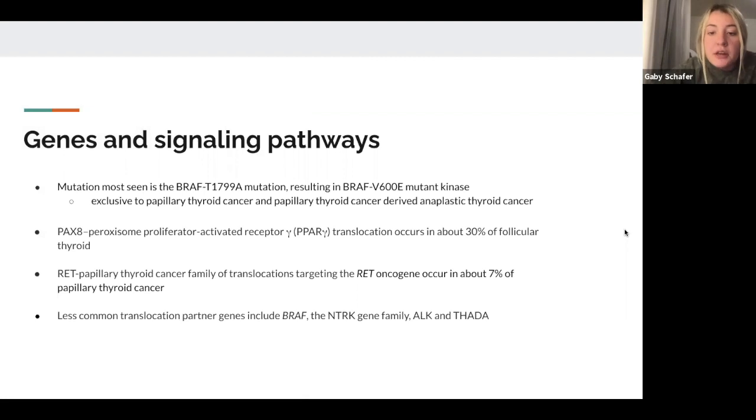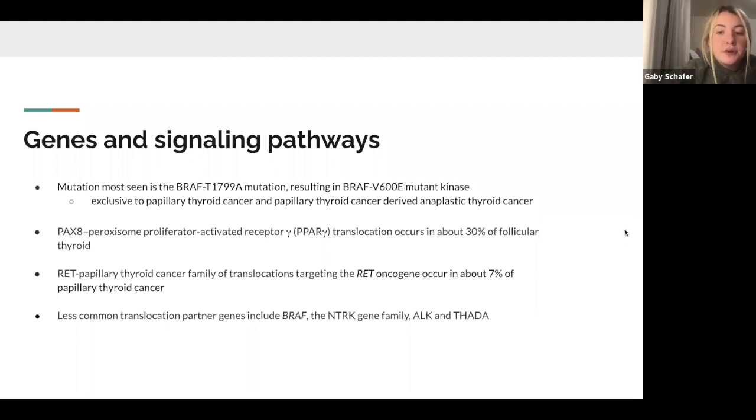The mutation most seen in non-medullary thyroid cancer is the BRAF T1799A mutation, resulting in BRAF V600E mutant kinase, which is exclusive to papillary thyroid cancer and papillary thyroid cancer-derived anaplastic thyroid cancer. Mutations in the RAS family of oncogenes occur frequently in follicular thyroid cancer and follicular variant papillary thyroid cancer. Chromosomal translocations also occur in thyroid cancers, and these genomic rearrangements lead to the expression of novel fusion oncogenes that initiate events in many thyroid cancers.